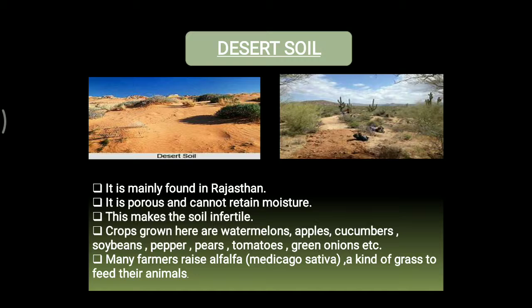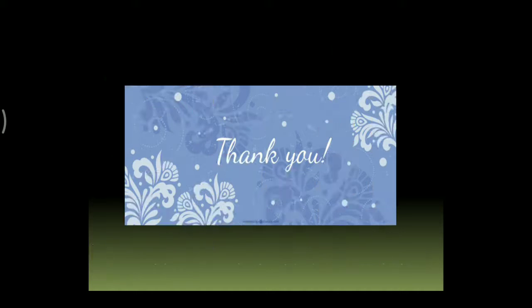Now another interesting fact is that many farmers raise alfalfa. Its name is alfalfa. Another name is Medicago sativa. Okay, this is a kind of grass which is used by the farmers to feed their animals. Understood? So that's it for today.